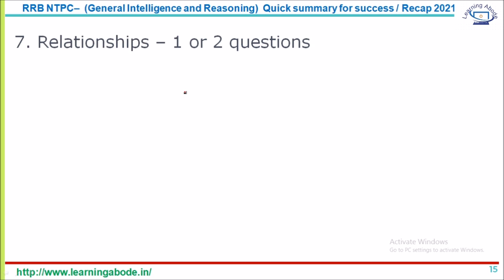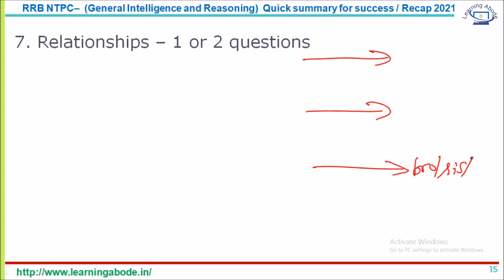You can expect like 1 or 2 questions. So blood relationship, as we have discussed in the other videos, people belonging to the same generation, keep them in the same horizontal level. Depending upon the question, 2 levels or 3 levels. So your brother, sister, cousin, all of them in the same level, and then father, mother, all of them in the next level.